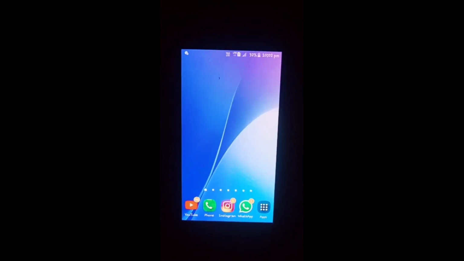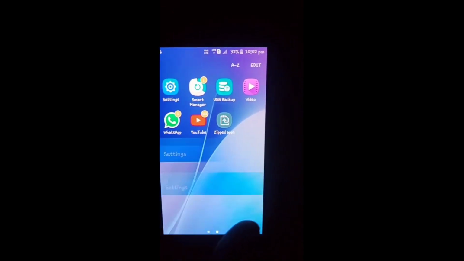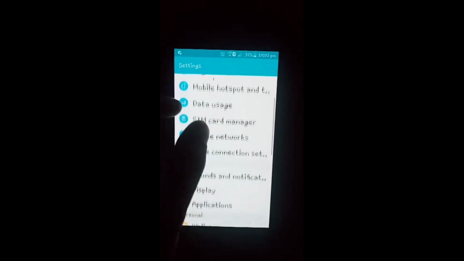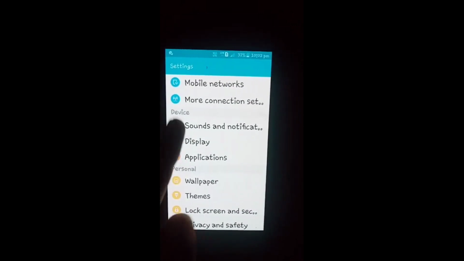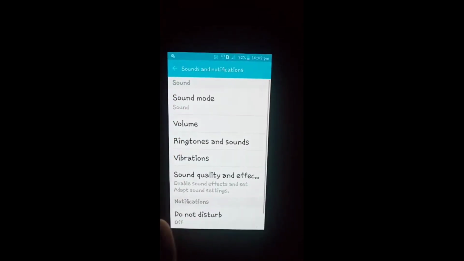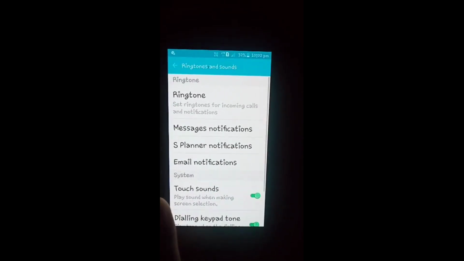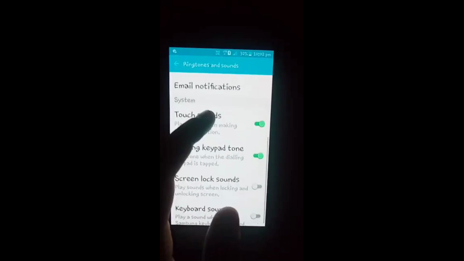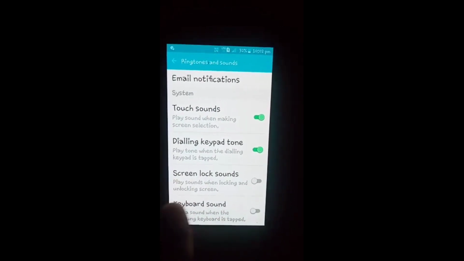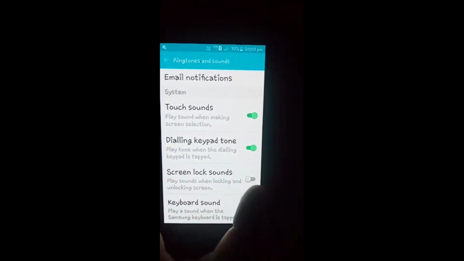Firstly, click the settings icon in your phone and swipe up more and click the sound and notification bar. And here you will see the option of ringtone and sound. Click on that option and swipe up, and here you will see the keyboard sound.